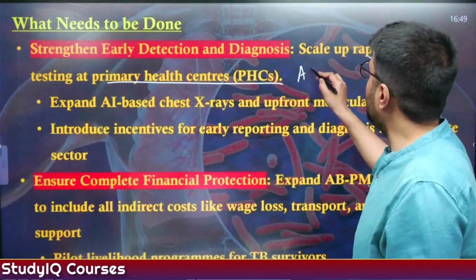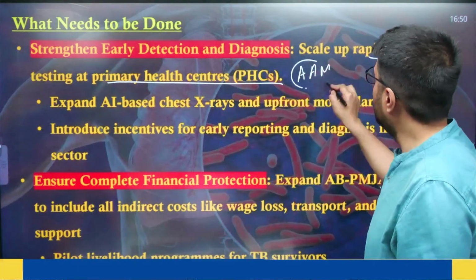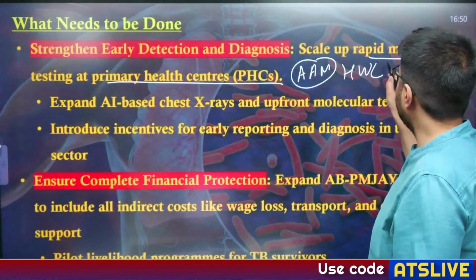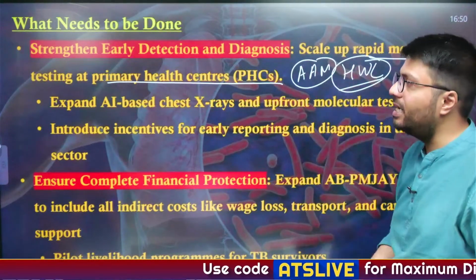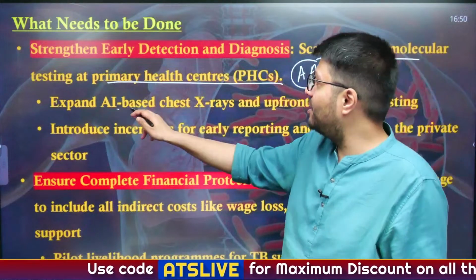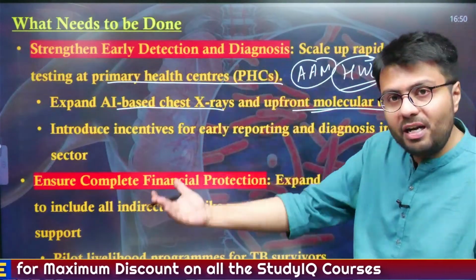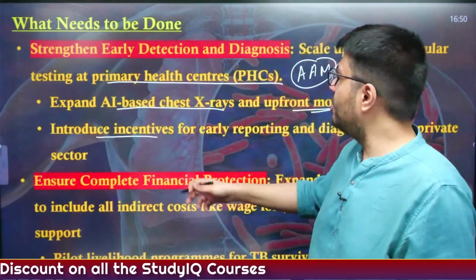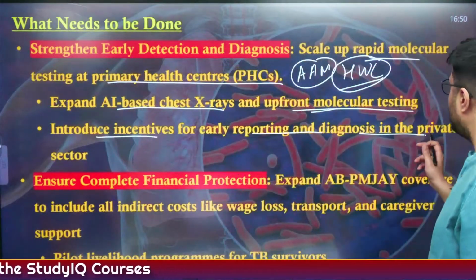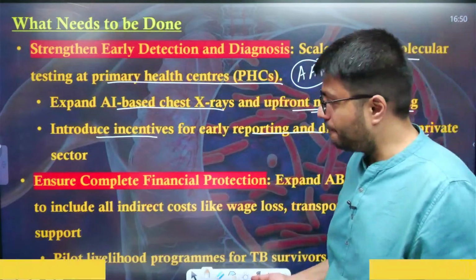Also, Ayushman Arogya Mandirs, which are known as health and wellness centers, can also have certain kinds of facilities, so that they can have an AI-based chest x-ray for upfront molecular testing, which will help identify the patients, and also it can introduce incentives for early reporting and diagnosis in the private sector.